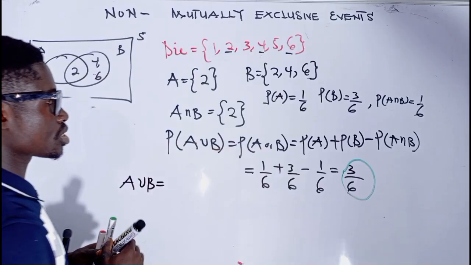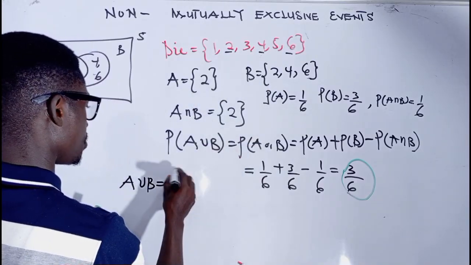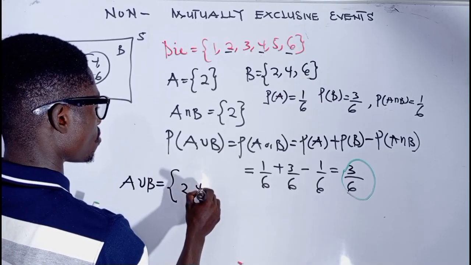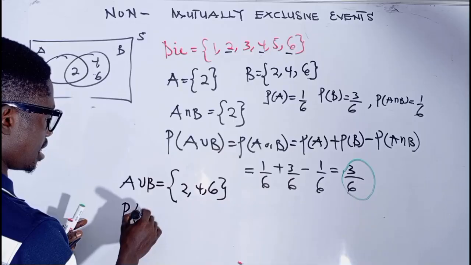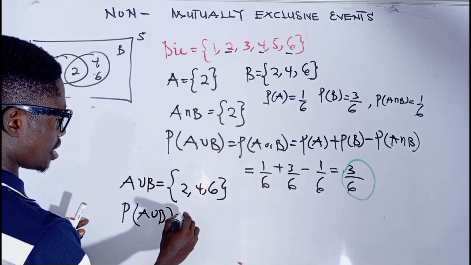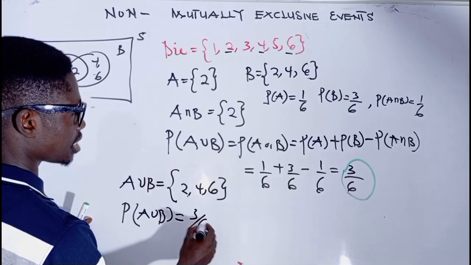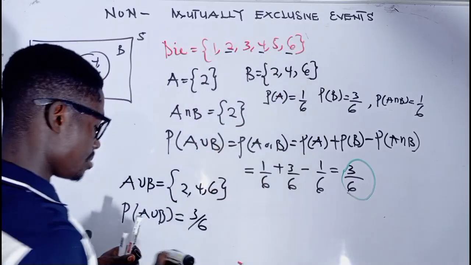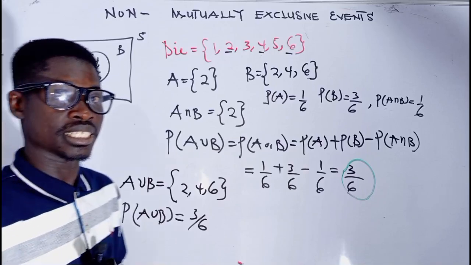It means we have to put the elements in A and then in B together. So we are going to have 2, 4, and then 6. And then if we have to find the probability of A union B, we are going to have 1, 2, 3 all over 6. So this means that this rule is really right, very easy and simple.